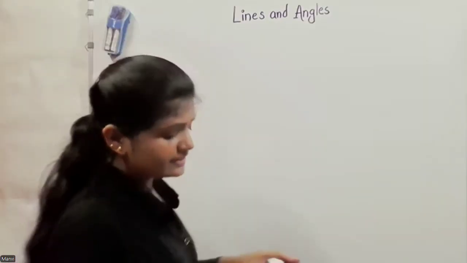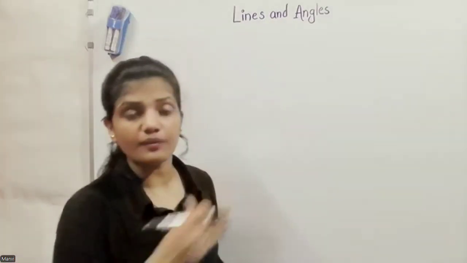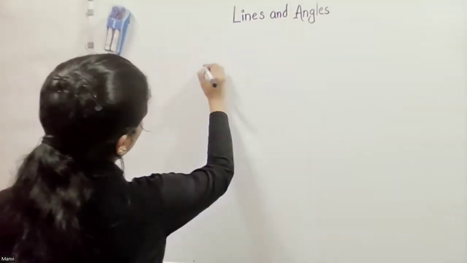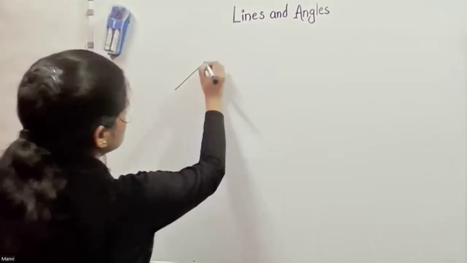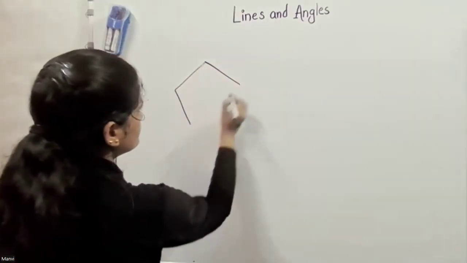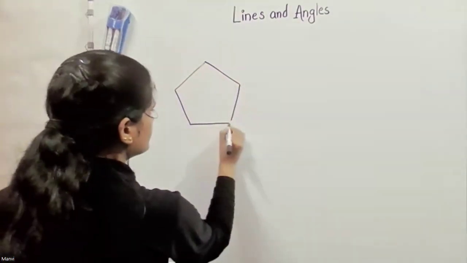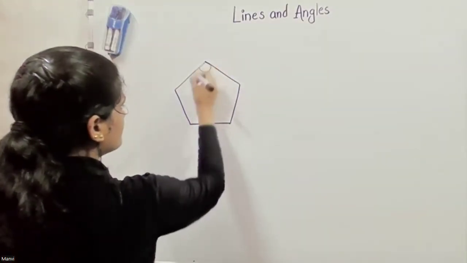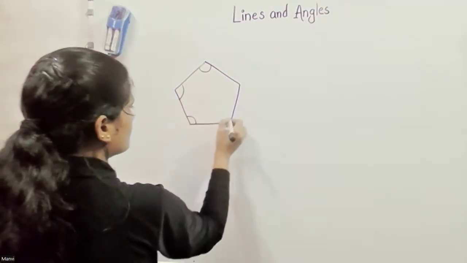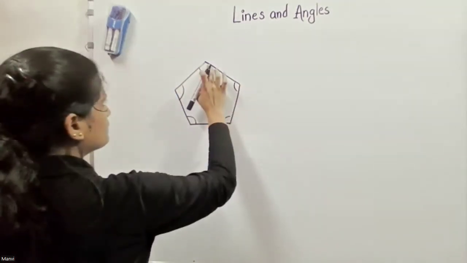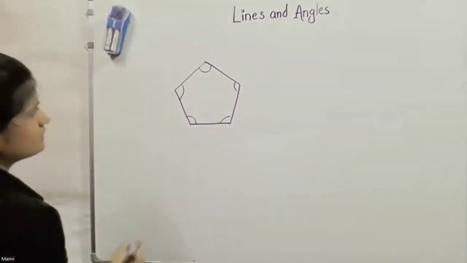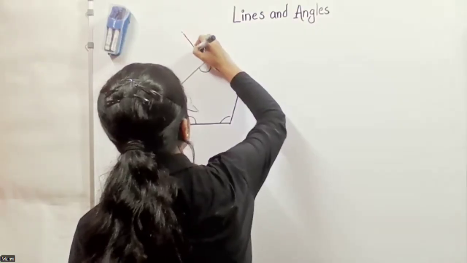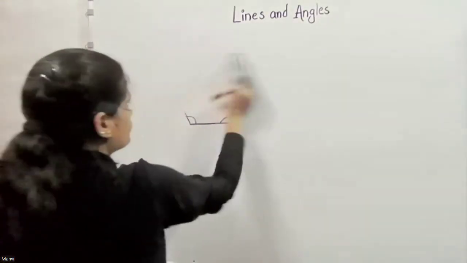You know, Kavya, there's one way of finding the sum of interior angles and the sum of exterior angles. If we have any polygon, a polygon looks like this. So these are interior angles. And the outside one, the one after that, is the exterior angle. So here, this is exterior.